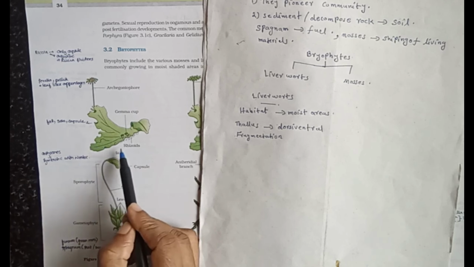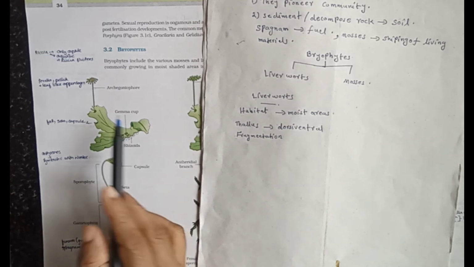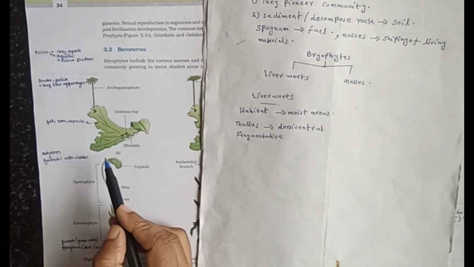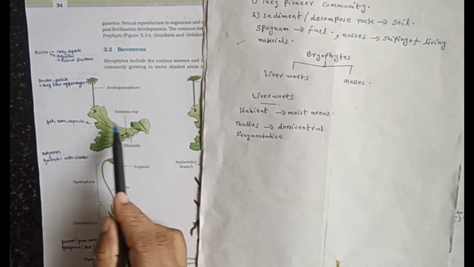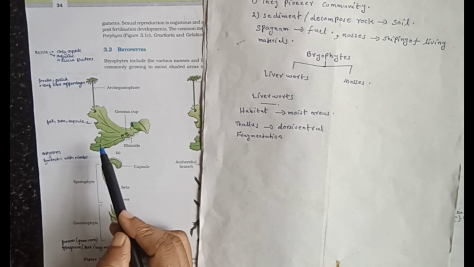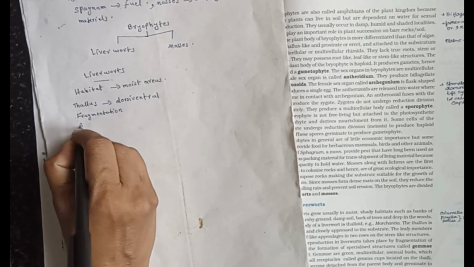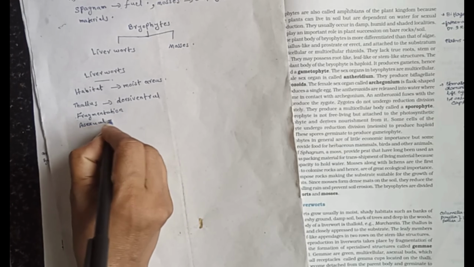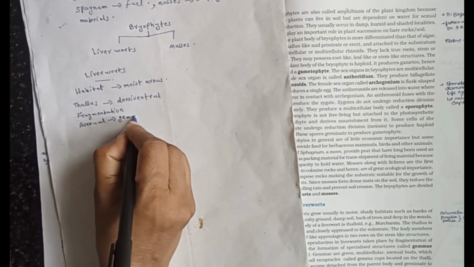They detach from the parent thallus and germinate to form new individuals. Gemma is singular, gemmae plural.